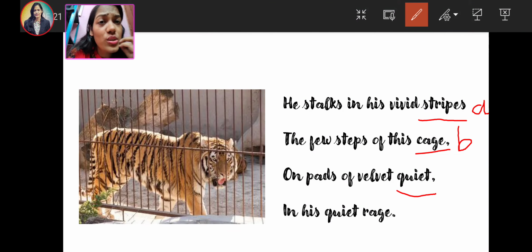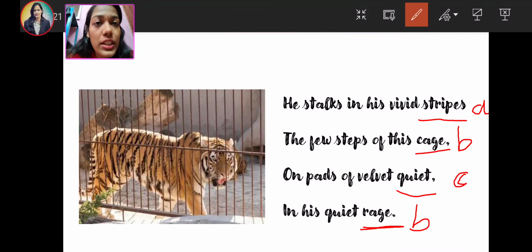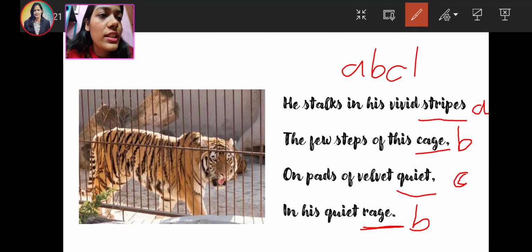Again, quiet is also not rhyming with stripes or cage. I will be using another alphabet, that is C here. In his quiet rage, so rage is rhyming with cage, so I will be using the same alphabet. So children, the rhyme scheme of this poem is A, B, C, B.